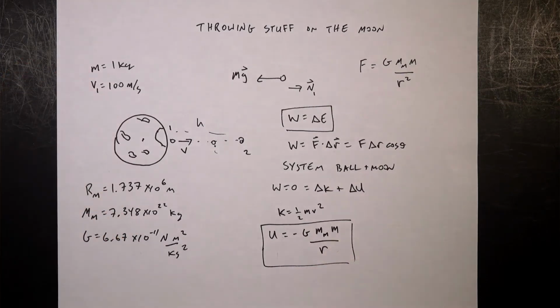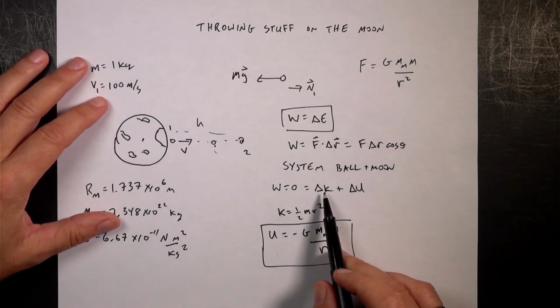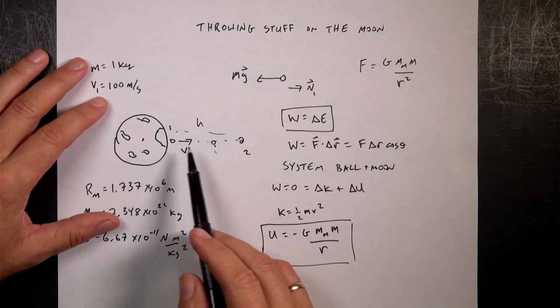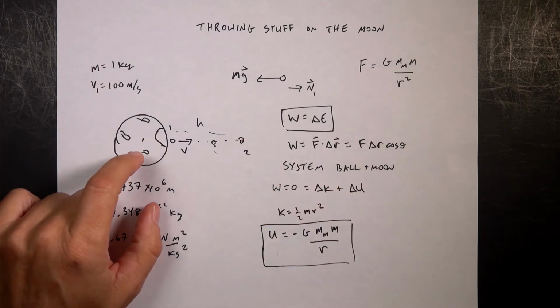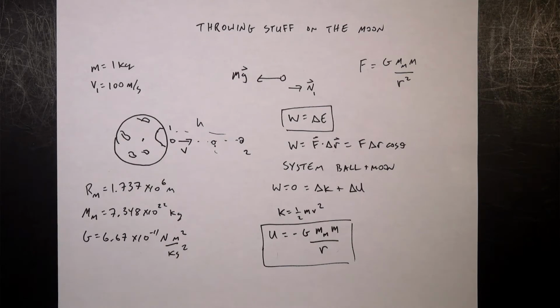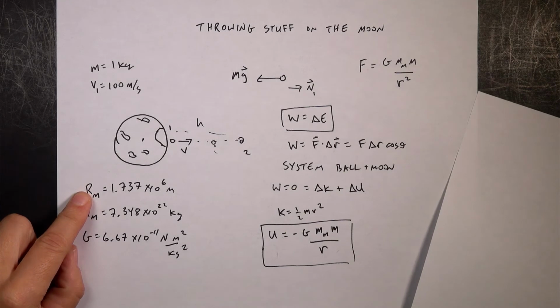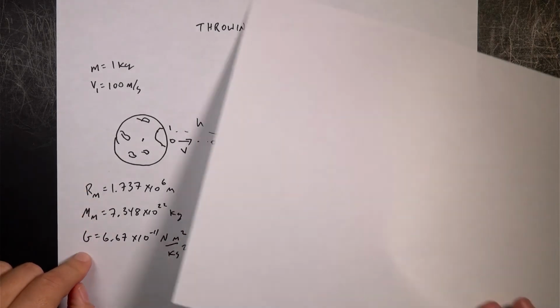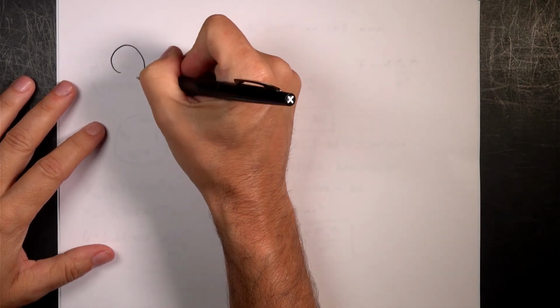You can derive it with calculus too, and I have a video on that too if that's what you want. So I have two types of change in energy, change in kinetic, change in potential, going from here to there, and I can use that to find out how high that is. So let's just set this up with a new piece of paper. Oh, and I have the mass, the radius of the moon, the mass of the moon, and the gravitational constant. So here's the system I have. Let's draw the picture again.